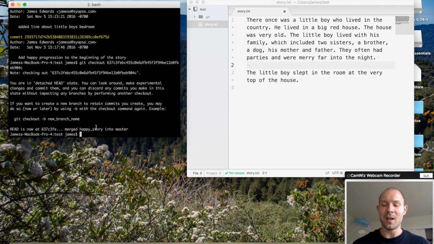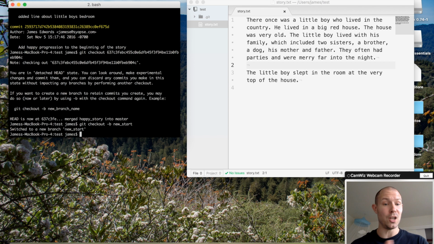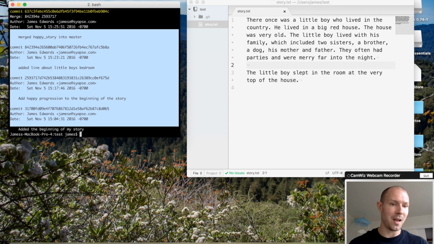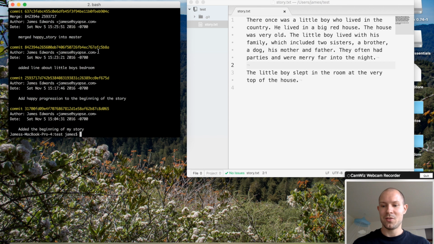So what can we do? We're pointing at this commit that we like, and from here we can check out -b, which if you remember creates a new branch. Let's call it new start. And what that has done is created a new branch where this commit is the most recent commit in the branch. So now this branch, new start, is pointing at this commit, and we can start again from this commit and keep adding onto our history from here. If we do git log, we can see that basically it looks just like it was before we got drunk and deleted our story.